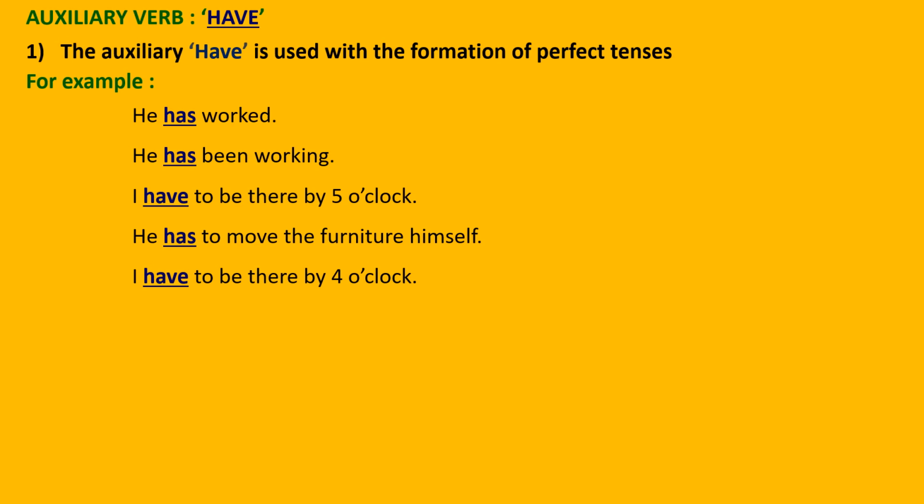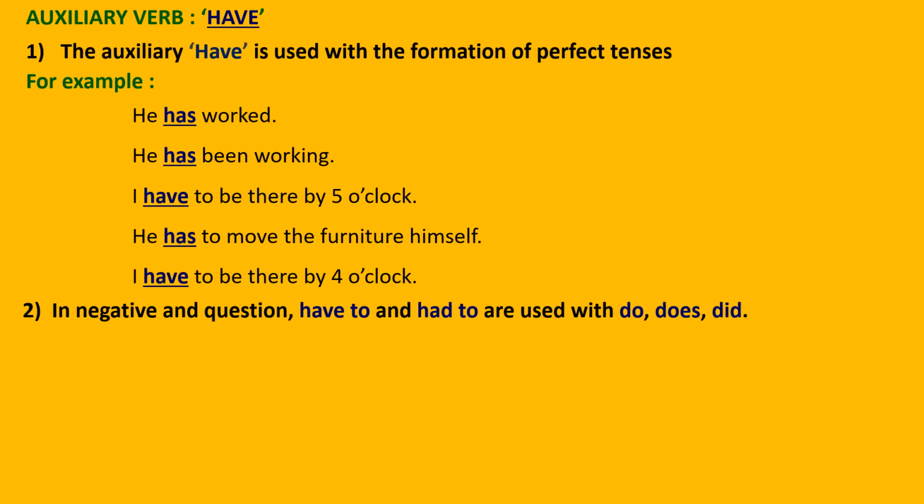In place of I, if we write we, we'll write we have to be there by 4 o'clock. But in place of we, if I write she, then it will be she has to be there by 4 o'clock. So he or she takes has, and I, we, and they take have.